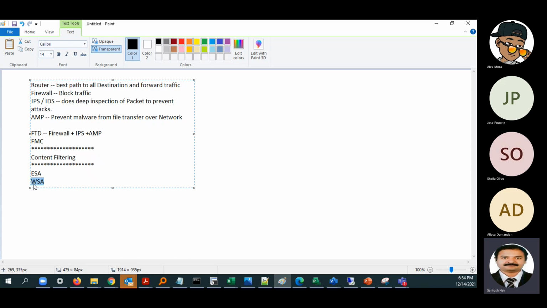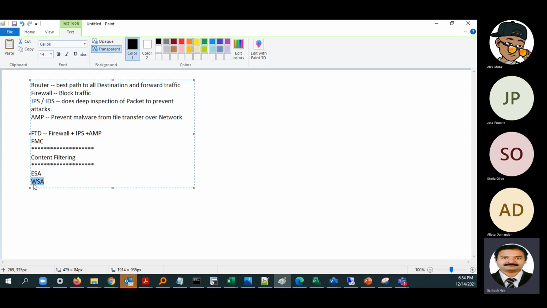With content filtering, this is totally resolved. Suppose we say don't allow job websites, or don't allow healthcare websites. If you are accessing a different website and inside that you get an advertisement for a job or for healthcare, it will be blocked. That is what content filtering is. It will check the content of the web and filter it.